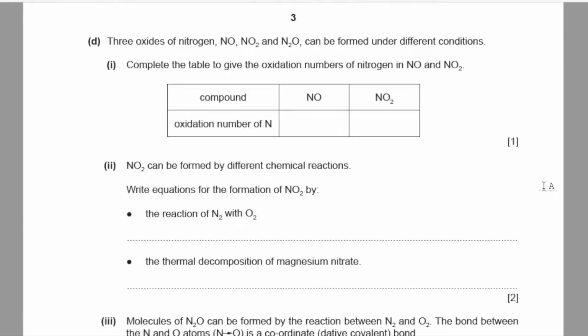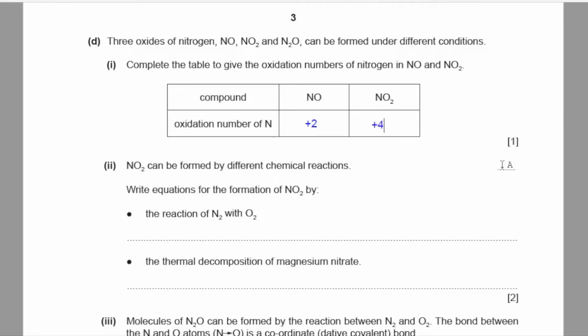Part D, 3 oxides of nitrogen, nitrogen monoxide, nitrogen dioxide, and N2O can be formed under different conditions. Part 1, complete the table to give the oxidation numbers of nitrogen in nitrogen monoxide and nitrogen dioxide. So in nitrogen monoxide, oxygen carries an oxidation number of -2, hence nitrogen carries an oxidation number of +2. In nitrogen dioxide, since oxygen is carrying -2, nitrogen will now be carrying an oxidation number of +4.